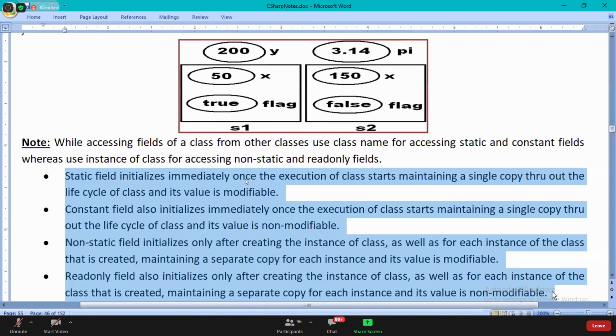The point you understand is depending upon the requirement. Depending upon the requirement, we'll be using the different kinds of fields in our code.